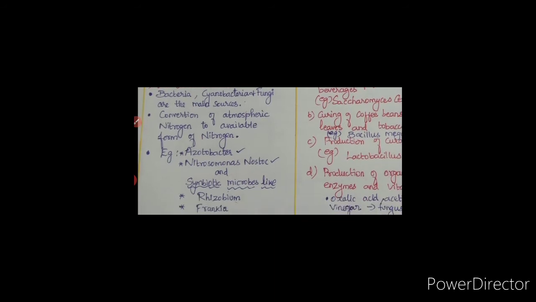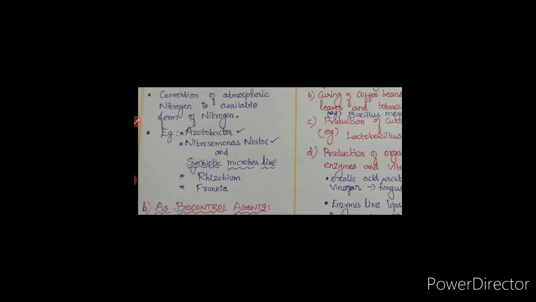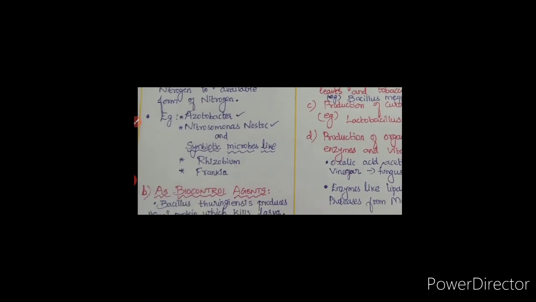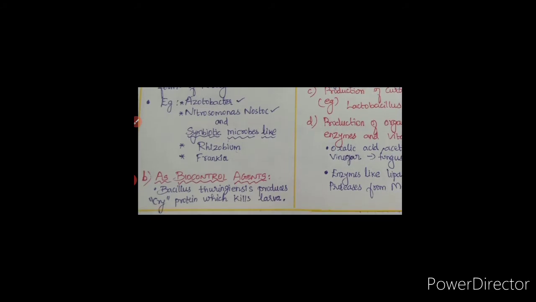The examples or the names of the bacteria are Azotobacter, Nitrosomonas and Nostoc, and symbiotic microbes like Rhizobium and Frankia. This Rhizobium and Frankia are present in the root nodules of the leguminous plants.